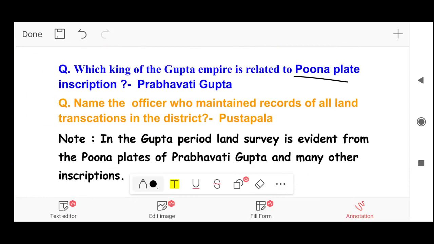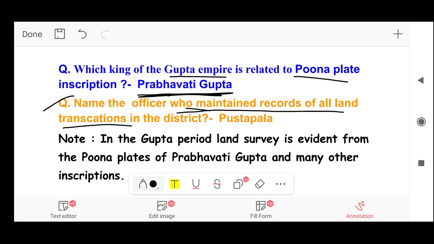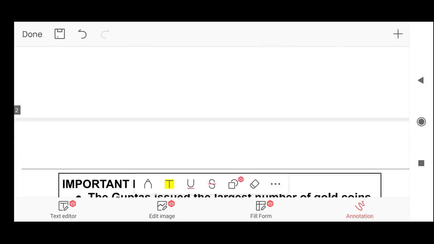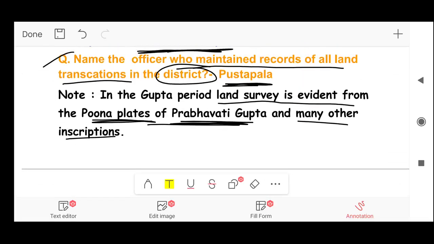Answer, Prabhavati Gupta. Next, name the officer who maintained records of all land transactions in the district. Answer, Pustapala. Pustapala maintained records of all land transactions in the district. Note, in the Gupta period, land survey is evident from the Poona plates of Prabhavati Gupta and many other inscriptions. So land surveys used to be conducted during the Gupta period, and the evidence is the Prabhavati Gupta Poona plate inscription.